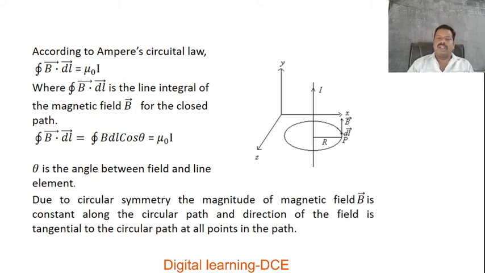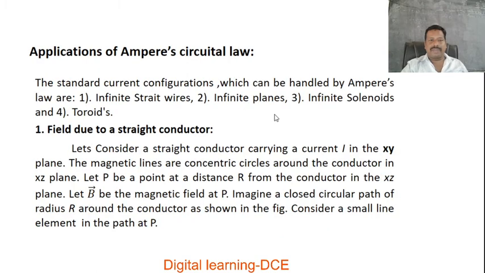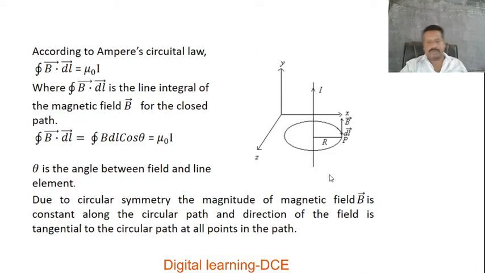In this figure, we have shown the conductor carrying a current I, placed in the XY plane. These concentric closed curves, or magnetic lines of force, are drawn in the XZ plane.